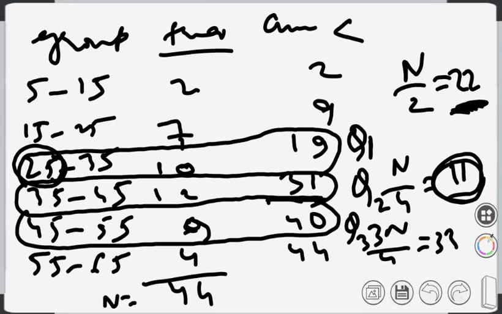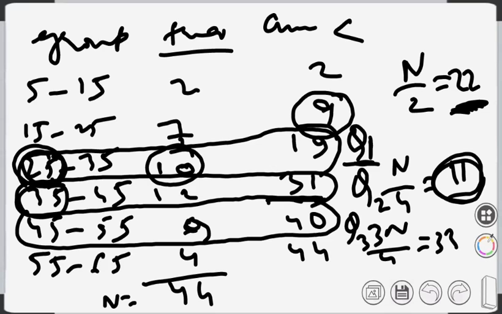Whether everybody is following what I'm trying to say. When you are finding Q1, your L is 25, F0 is 10, capital F minus 1 is 9. When you are finding Q2, your L is 35, capital F minus 1 will be 19, and your F0 will be 12.